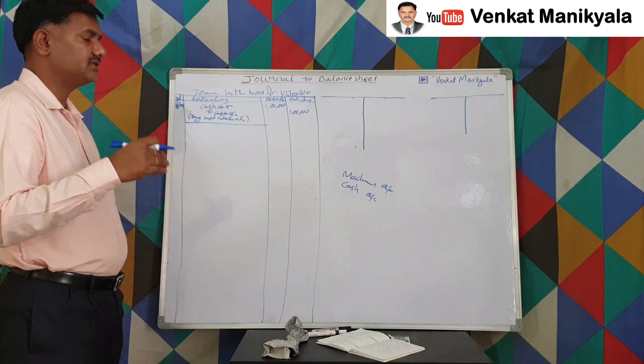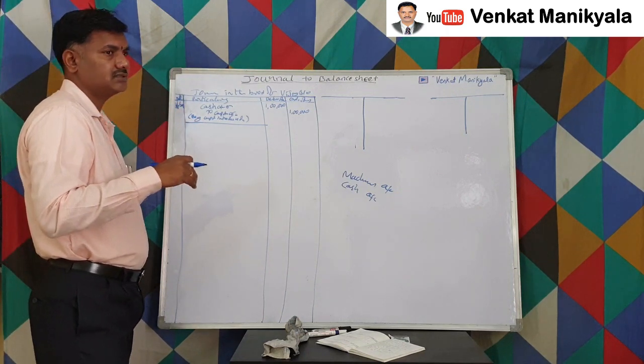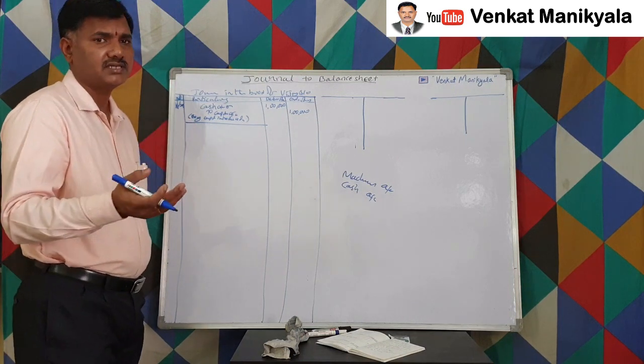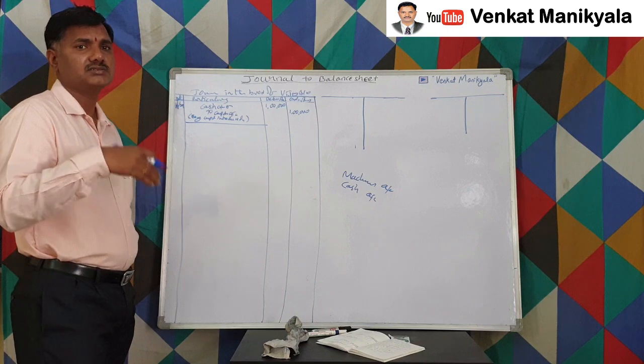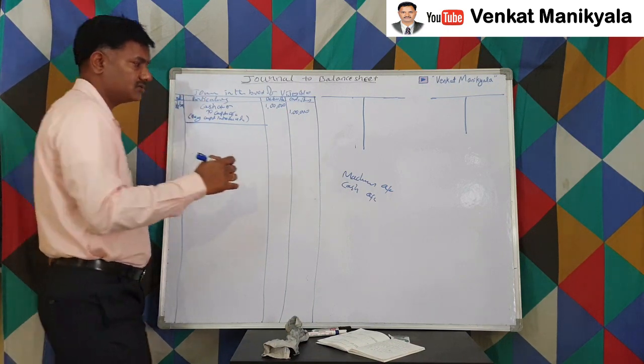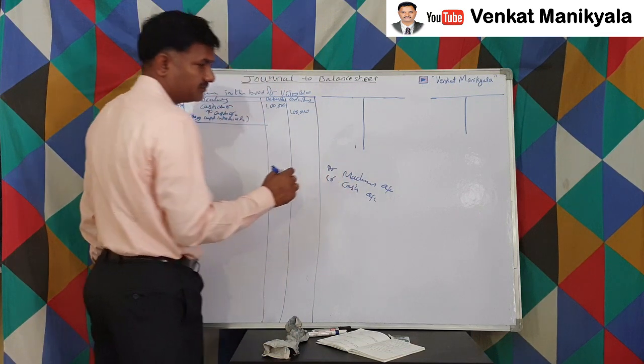So let us apply this golden rule of real account. What the real account says: debit what comes in, credit what goes out. Here when we purchase, the machinery is coming in, cash is going out, right? So whatever comes in we have to debit. That means machinery is to be debited and cash is to be credited, right?